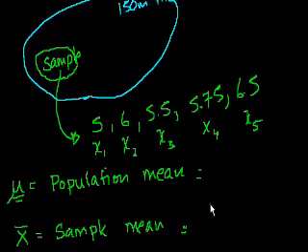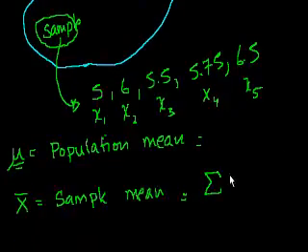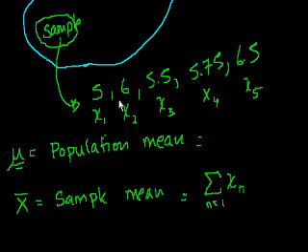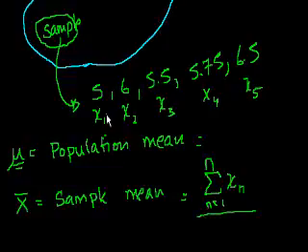And you know how to do that, but the fancy way of writing it is to write a capital sigma, that means the sum. Sum of every x sub n. Take the sum of each of these numbers, x sub 1, x sub 2, where n goes from 1 to, you could say, the size of the population, in this case it would be 5, or sometimes they'd write an n like that, and you divide it by the number of members there are in that population.